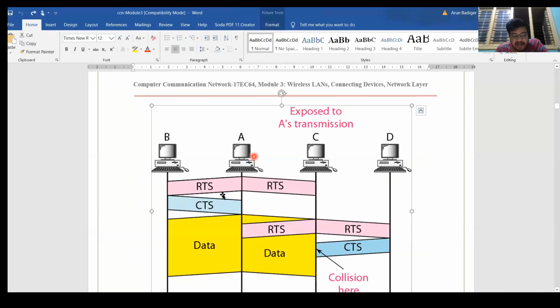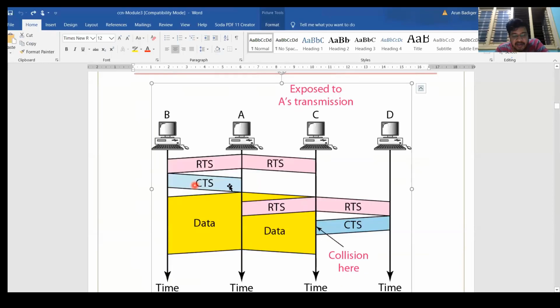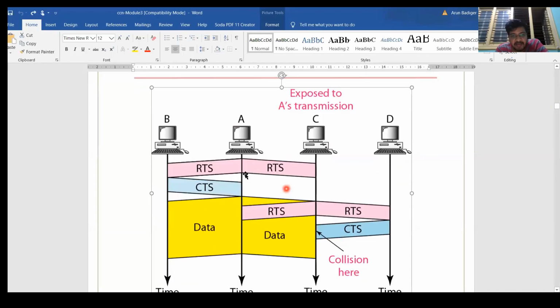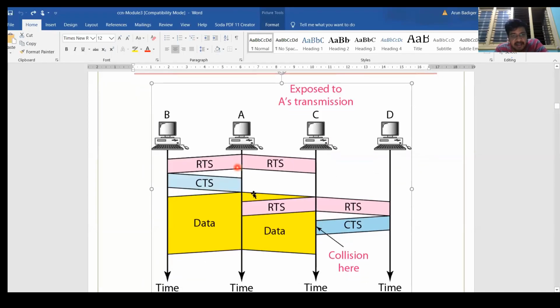So B gives back CTS, clear to send. Then A starts a communication with B, right? So A is sending the data and there will be communication occurring here. But when request to send goes to C, from B to A, clear to send is received because A is in the range of B. Therefore, clear to send from B to A is reached, whereas clear to send from B to C will not be reached.